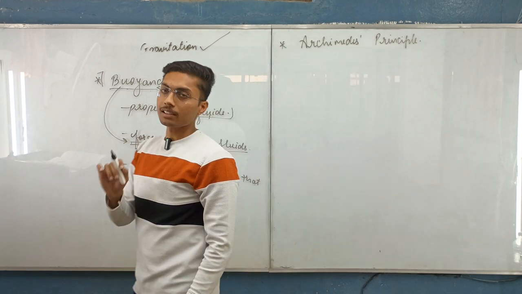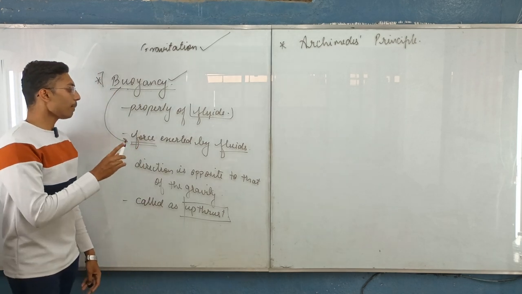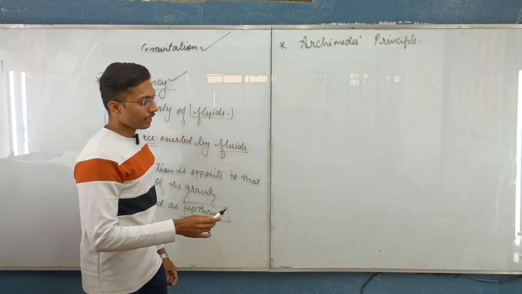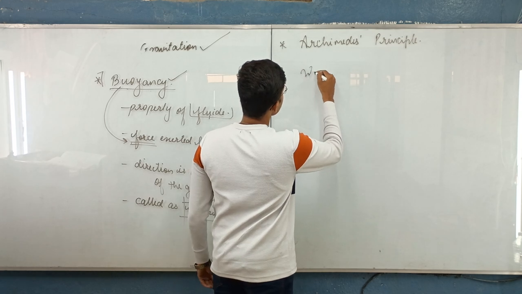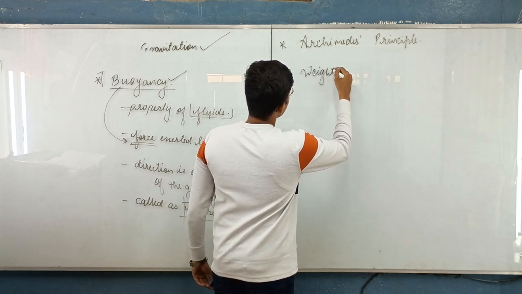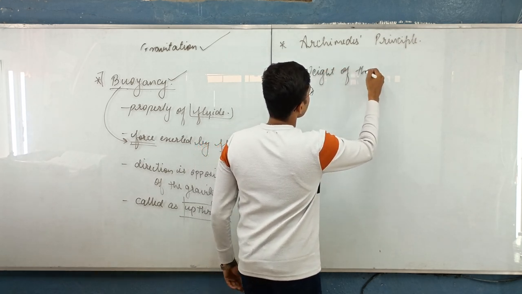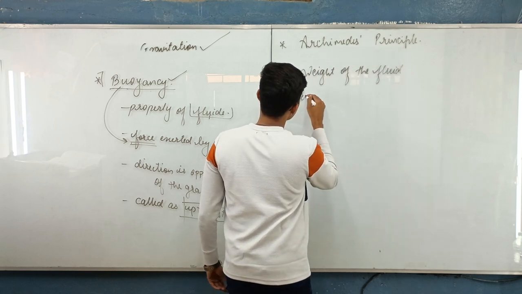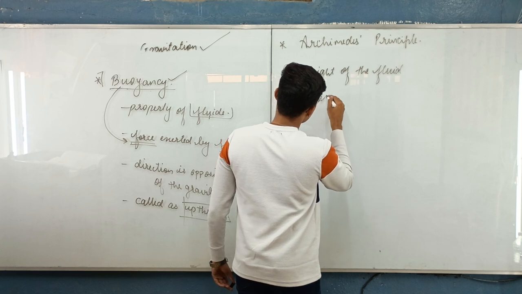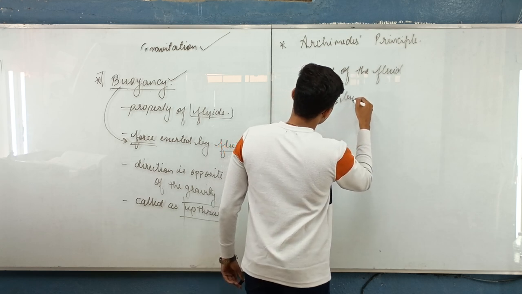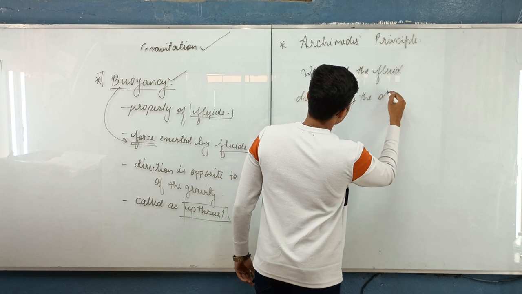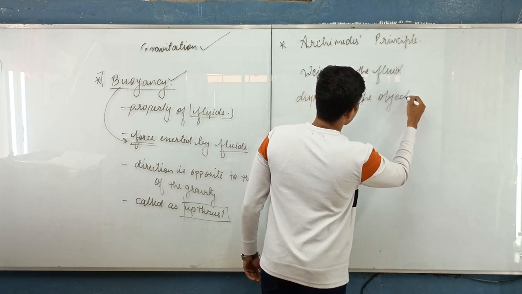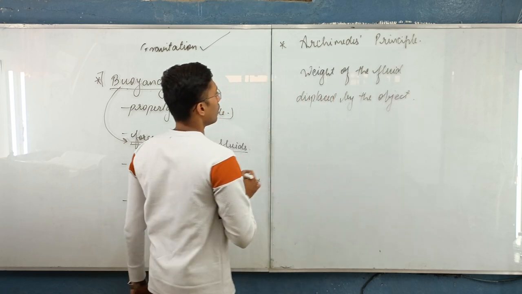Archimedes principle says that the force exerted by the fluid on the object is equal to the weight of the fluid displaced by the object.